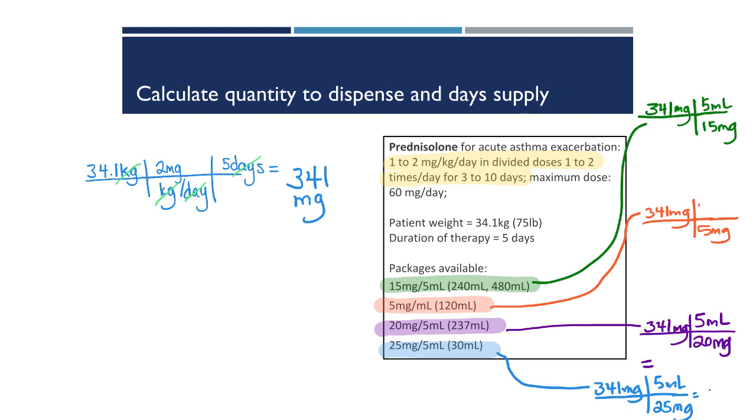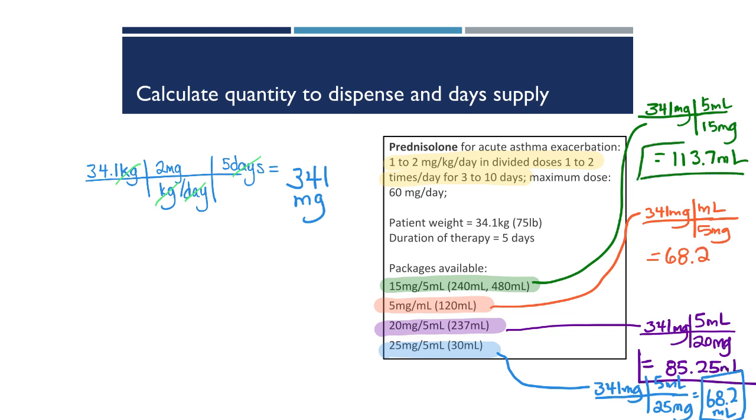Our next step will be to match the closest volume to what is available in the pharmacy. None of these required volumes really match up closely with the volumes available in these packages. The good news is the 15 milligram per 5 ml package comes in a stock bottle. That's a 4-pint bottle. So the pharmacy would just take the stock bottle and pour the exact amount needed into a smaller bottle to dispense to the patient.